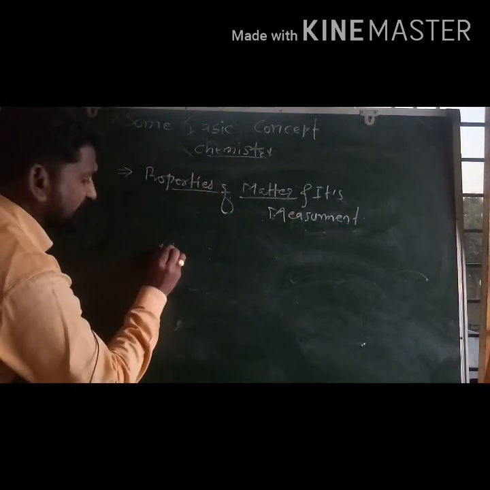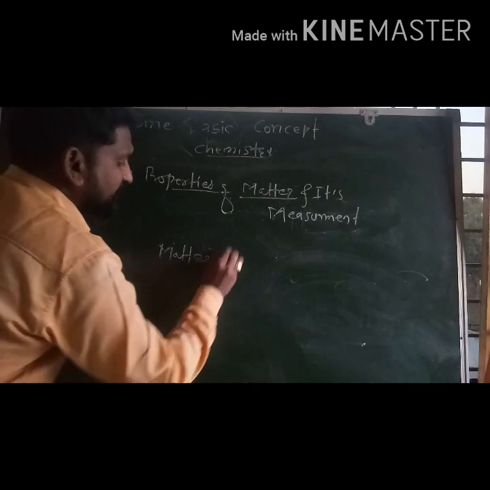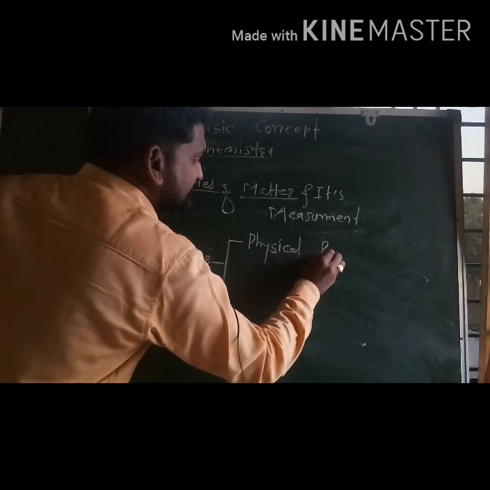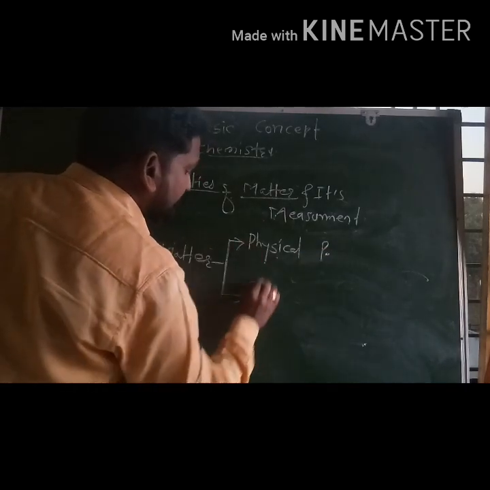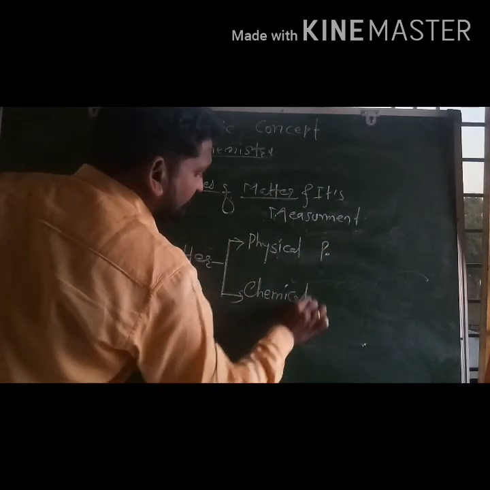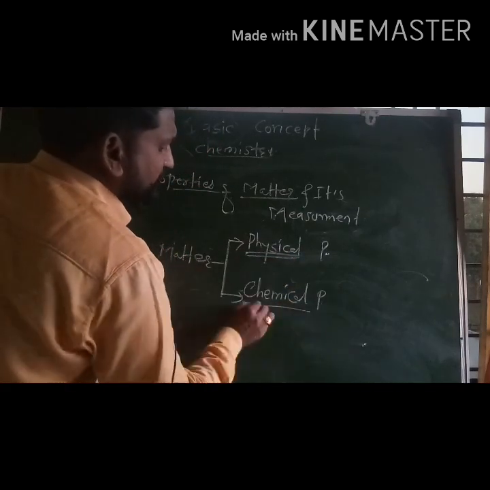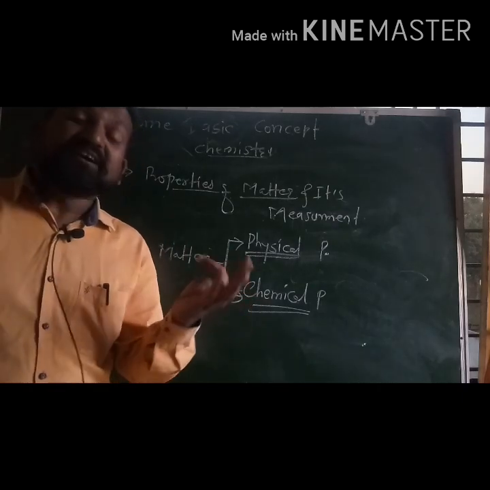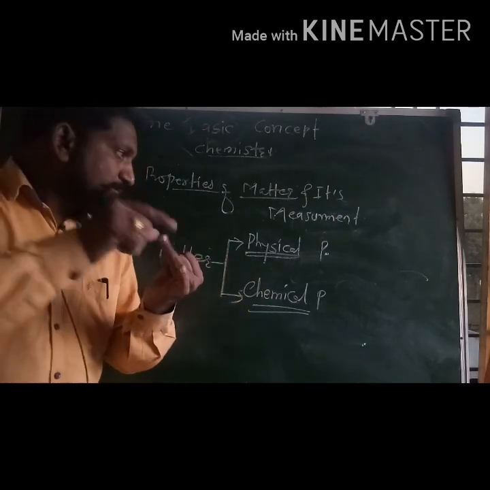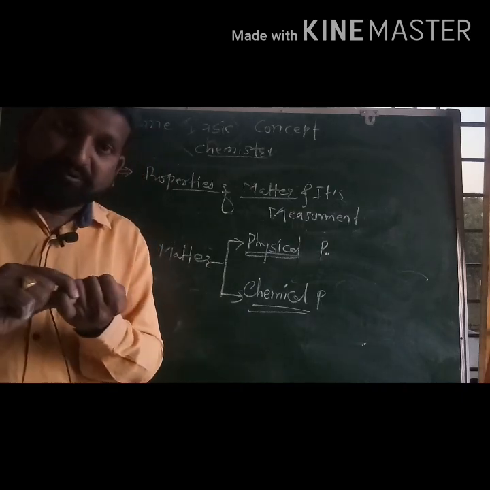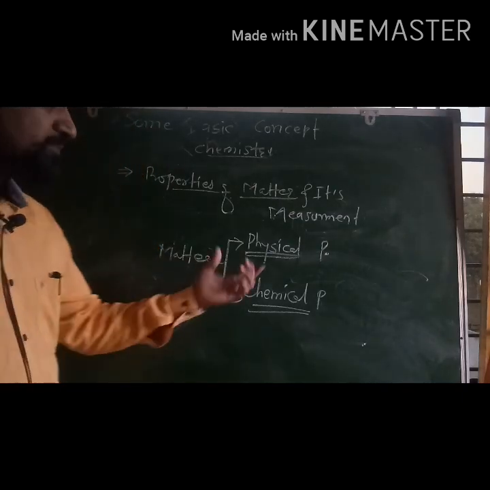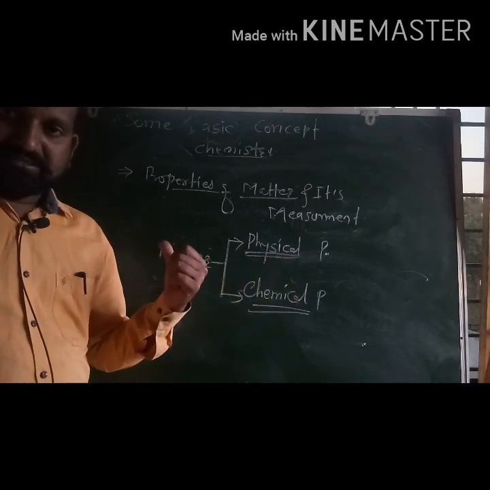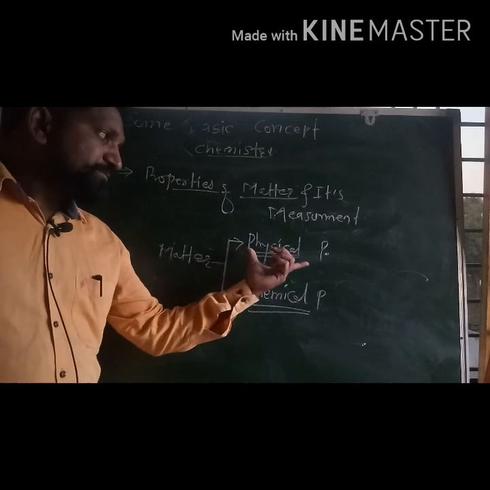Basically, matter has two types of property: physical properties and chemical properties. Now, what is meant by physical property and what is meant by chemical property? Physical properties are nothing but odor, color, melting point, boiling point, density, temperature, etc. These are the physical properties, while chemical properties, let us discuss afterwards. So what is physical property?